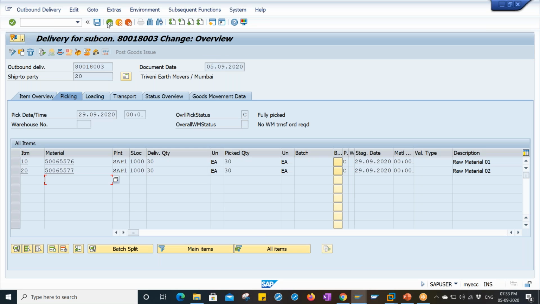Then as usual, we have to do the configurations: enterprise structure, assignments, vendor master configurations, material master configurations. Then only we will be able to do this subcontracting process. The subcontracting process is purely standard and does not require customizing anything, but a little bit of configuration is required that we must do, right?